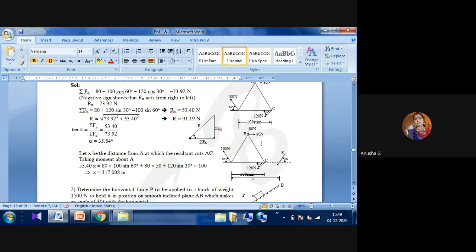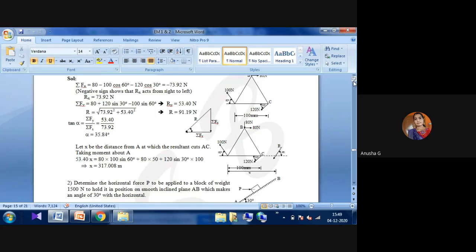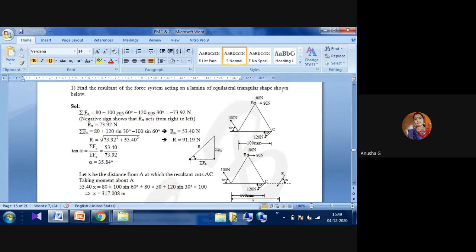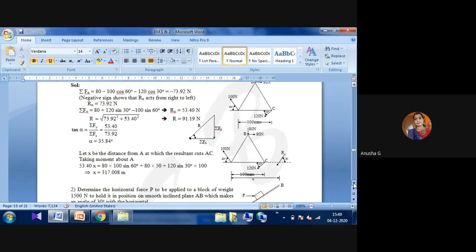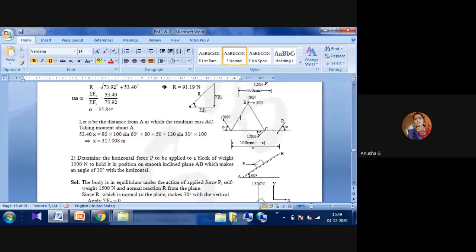But according to our question here, we are asked only for the resultant, not the distance. Here only find the resultant of the force. Only up to R is enough. If they ask at what placement the resultant will be, then you have to find the distance also. On the straight line, we have to find the total x value.